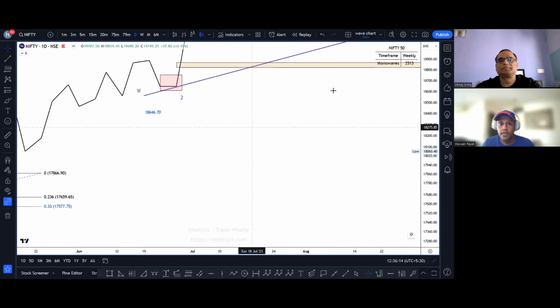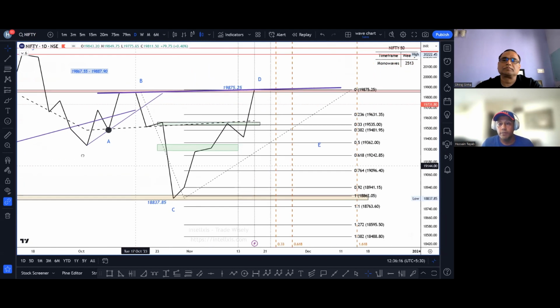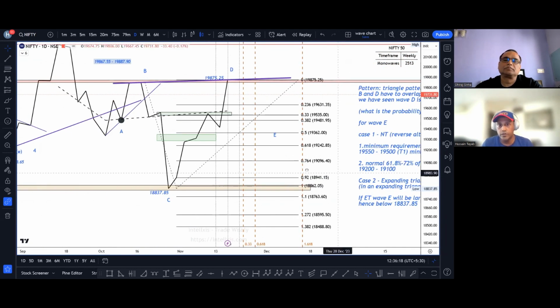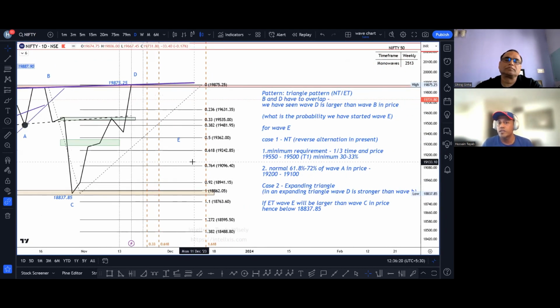Now we are having a third neutral triangle, possibly a third neutral triangle. We will have to see what this E wave is going to do. Why am I saying possibly a third neutral triangle? Because it can become an expanding triangle too. We are not completely ruling out the expanding triangle.